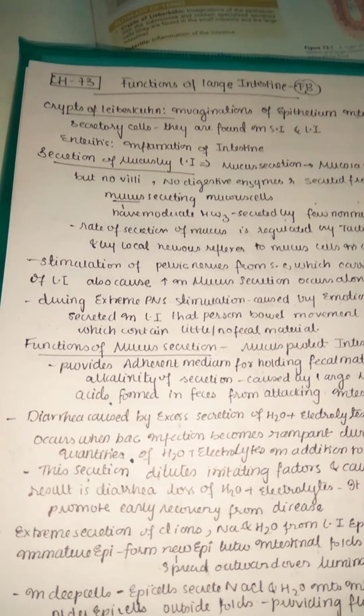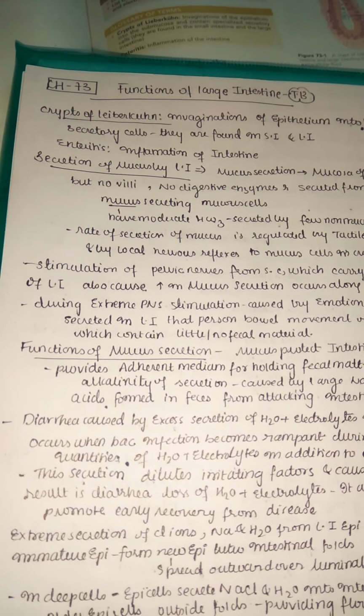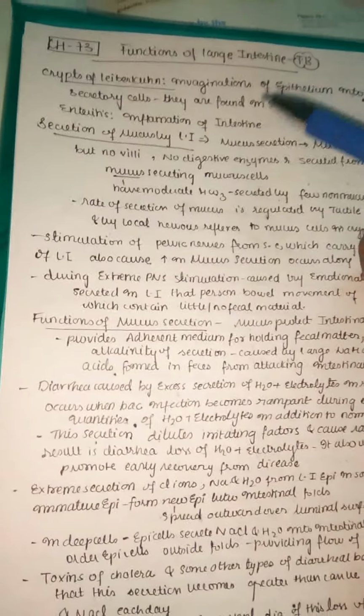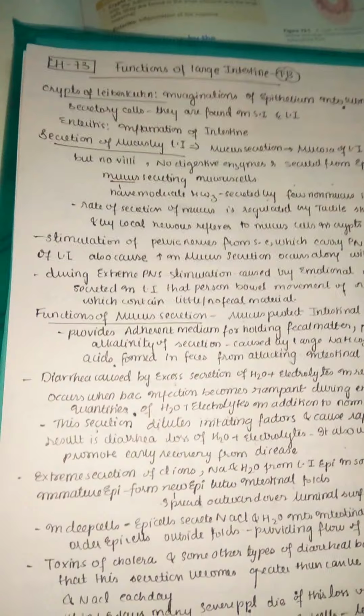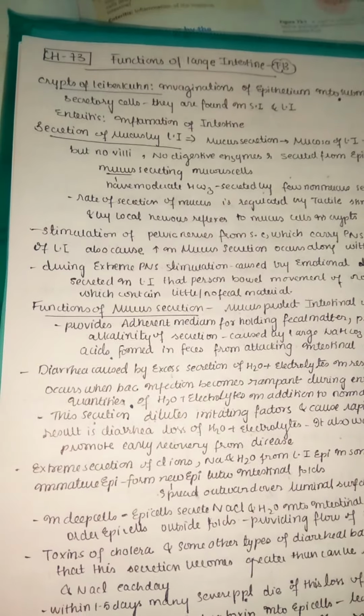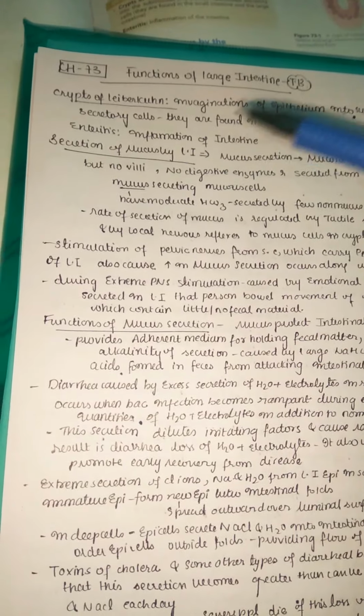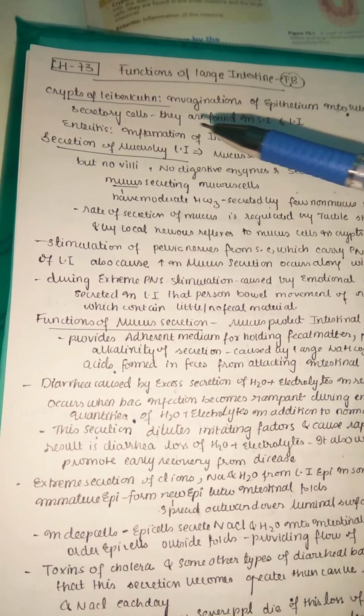We are in GI physiology, chapter 73, the function of the large intestine. This is the last part, after absorption and digestion. Now we are going to see the large intestine physiology. Here we have the glossary terms, the crypts of Lieberkühn and enteritis.